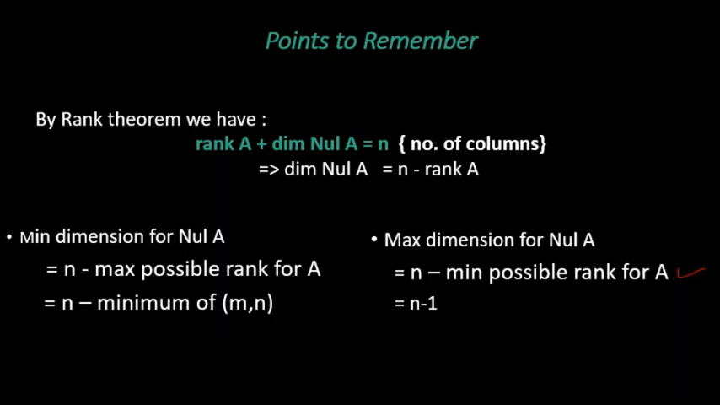That is, if n is equal to 5, then maximum dimension for null A is equal to 5 minus 1 is equal to 4. It cannot have 5 if there are 5 columns. It cannot have dimension null A is equal to 5. Maximum it is 4. It can be 4, 3, 2, 1, 0. It cannot be 5 or more than 5.